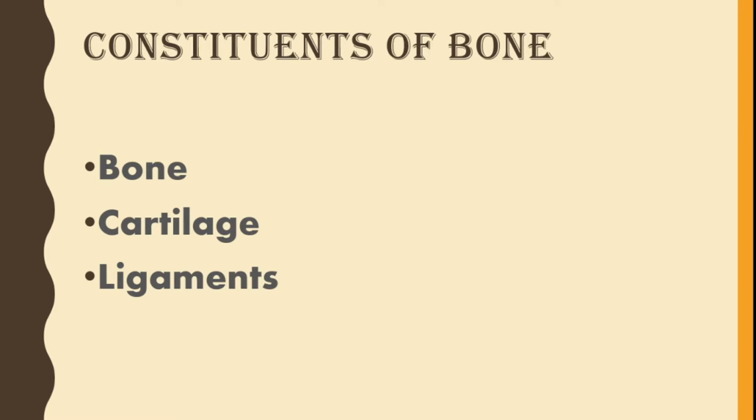The constituents of bone: bone consists of bone, cartilage, and ligament. Bone completes the hard framework of the body. Cartilage is the supporting structure. Mainly cartilage is present between the vertebral column. Between each vertebra cartilage is present to reduce the friction of the bones. Then ligaments are present, which help to join bone to bone.